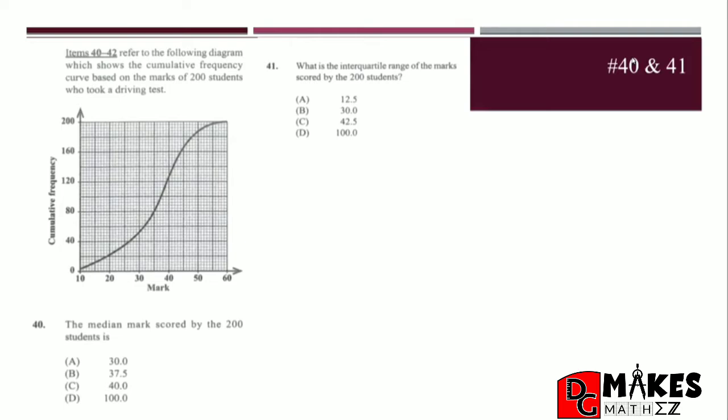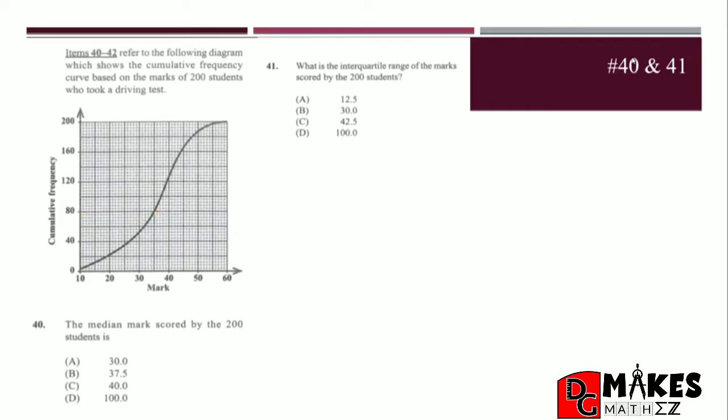If you know how a cumulative frequency curve works, then you will know that if we think of this point on the graph that I'm about to mark right here, it's not telling us that 80 persons got a mark of 35. It's telling us that by the time we get to the 35 mark, there are 80 persons who would have gotten 35, probably 34, 36, 30, 27, etc. going down.